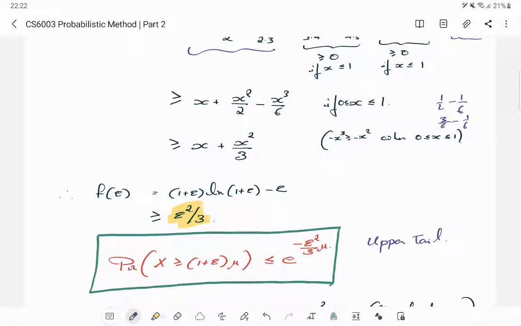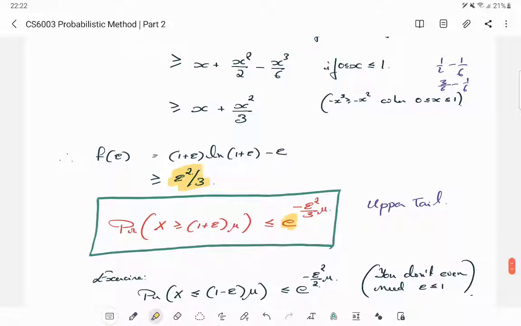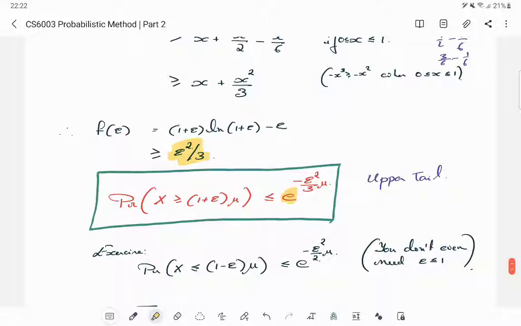Here the most interesting thing is the e to the power guy. That is the highlight of this bound. Epsilon would have been better than epsilon squared, but this is what we get after we do our optimization, okay.